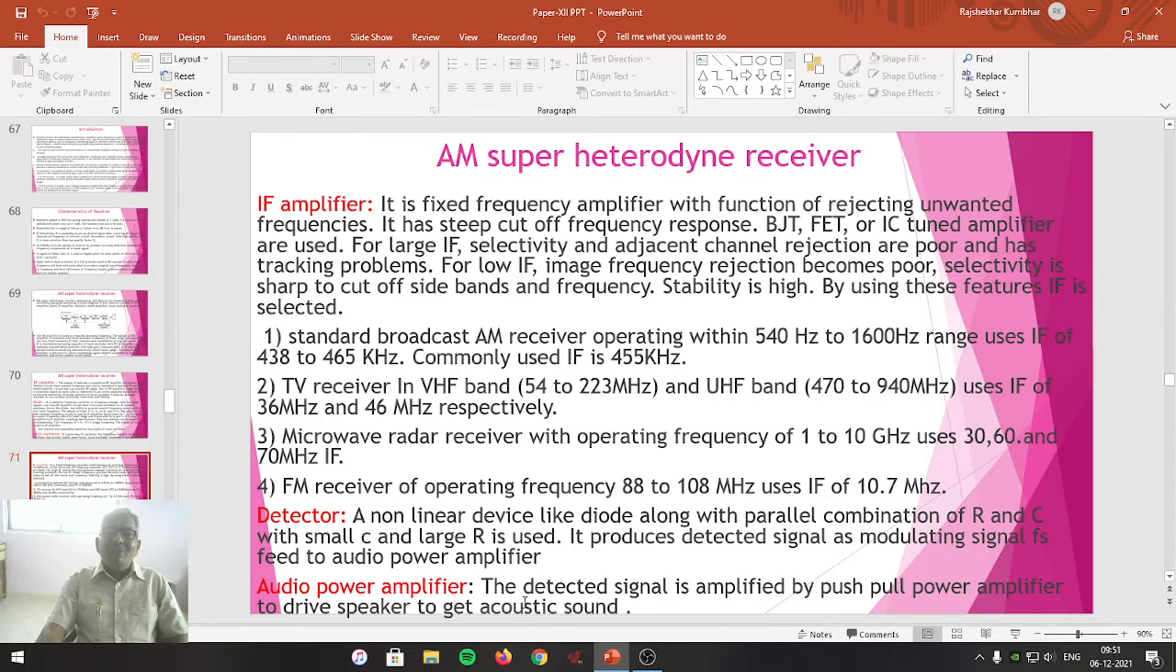Friends, the output of detector is now only an audio electrical signal, and it is given to the audio power amplifier. The detected signal is amplified by push-pull power amplifier to drive the speaker to get acoustic sound.